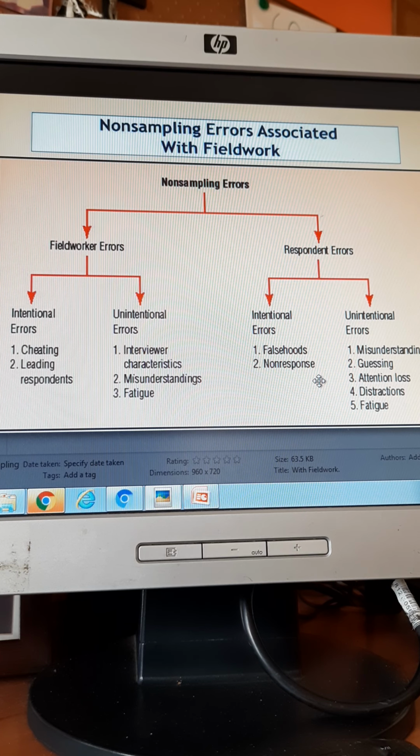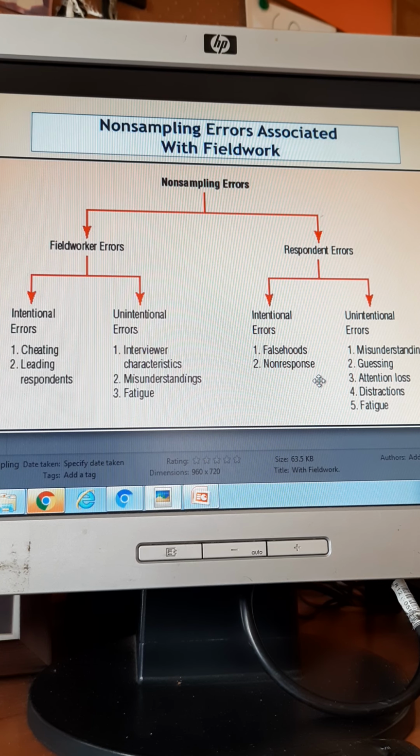So, fatigue. They are not giving enough time. So there is an error. This has nothing to do with respondents. It is to do with administering the questionnaire. Field worker error.